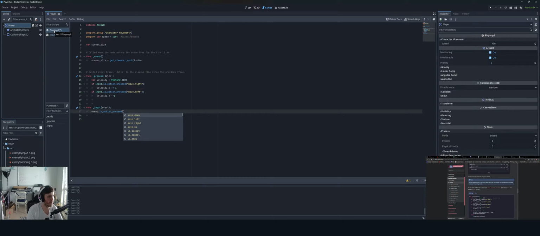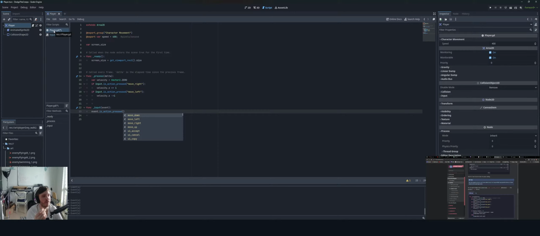Okay. So I'm assuming the reason why they're doing this in delta is so that you can do plus equals 1 and just, you know, on tick move 1 pixel in that direction.